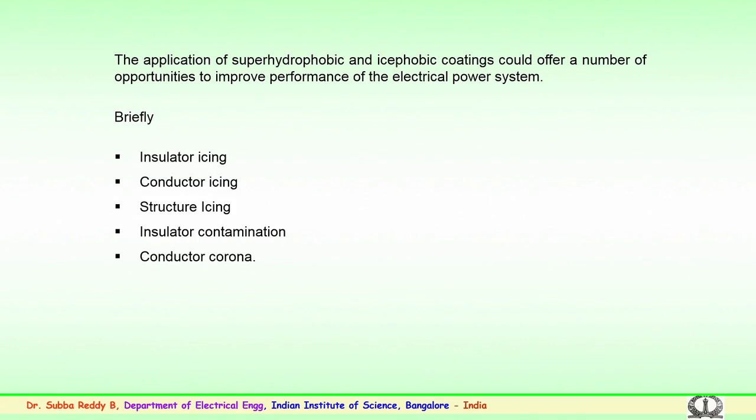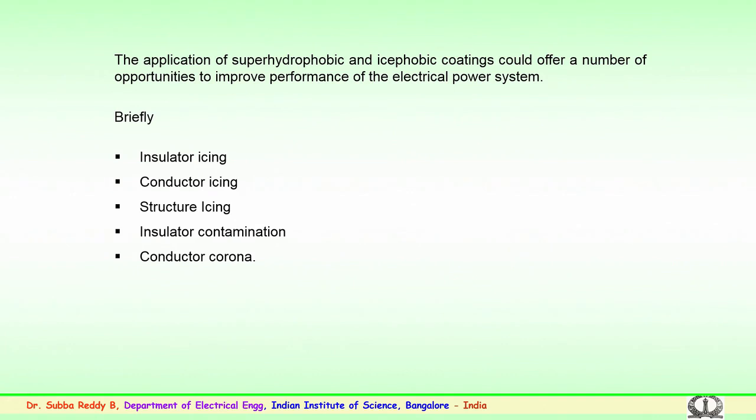So, briefly, the issues are classified as insulator icing, because we are looking into the conditions of winter. In the majority of the cold countries, insulator icing is the critical issue. Again, conductor icing settles on the conductor surface, causing conductor loads, and this is also an issue.